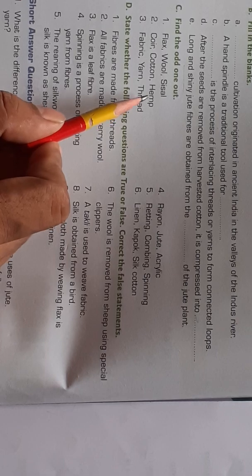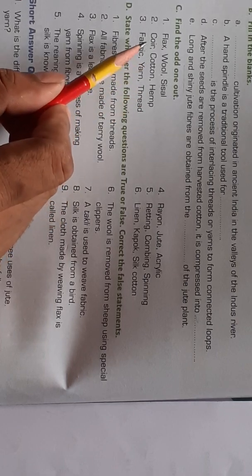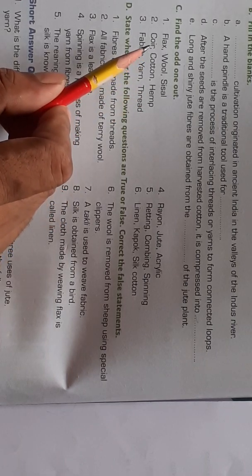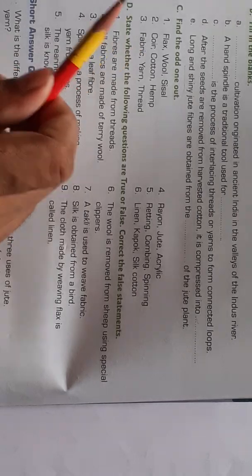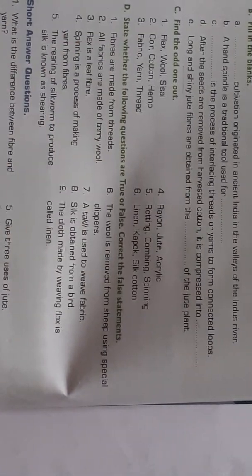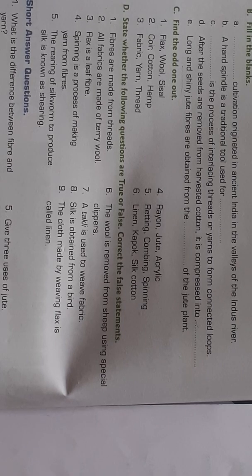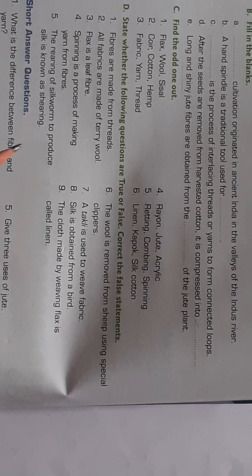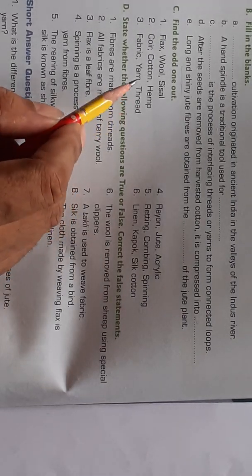Cotton and hemp are similar type, but coir is different. This one is odd. Coir is different because it is coarse in nature, whereas cotton and hemp are soft in nature.